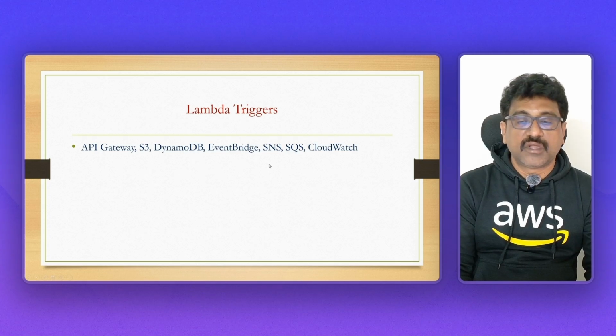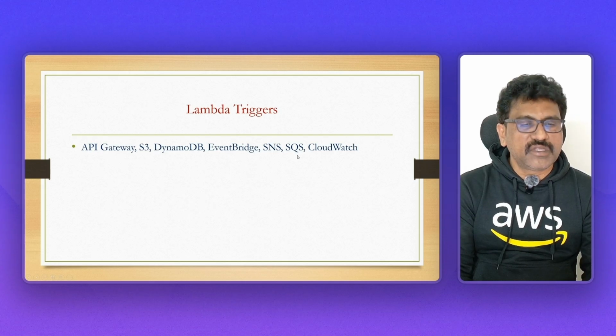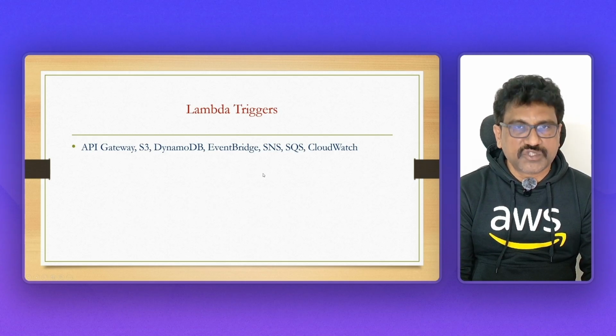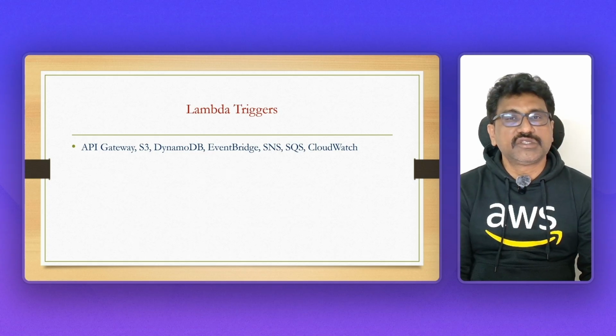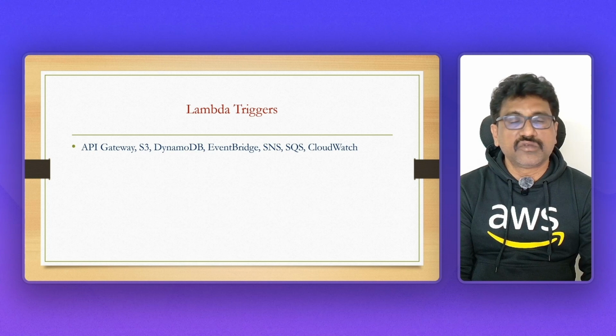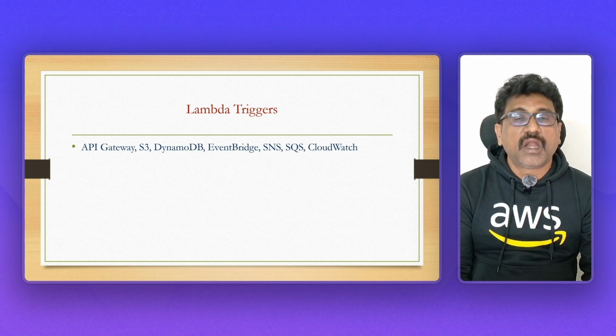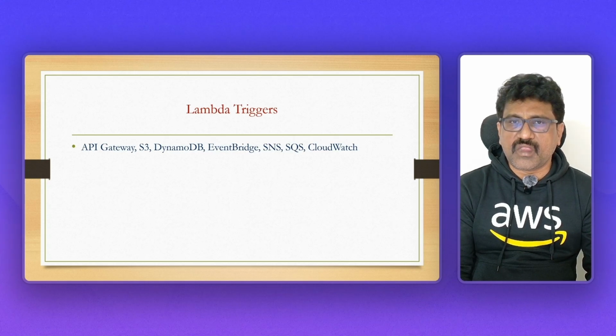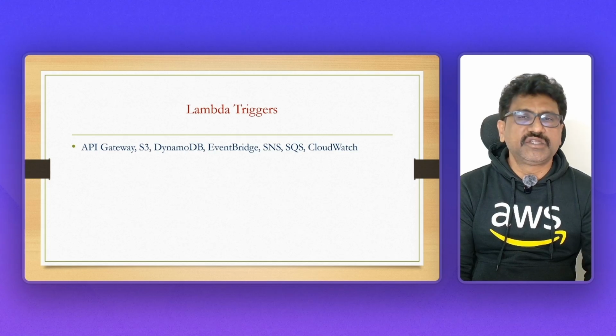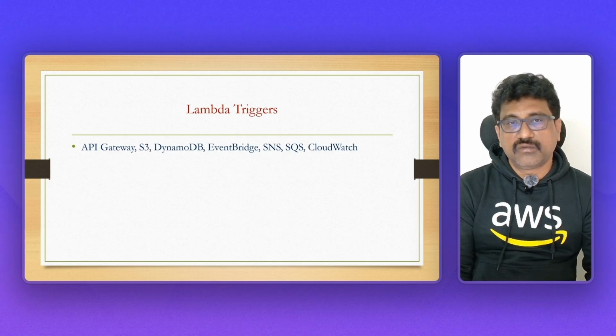And Lambda triggers: API Gateway, S3, which I've told you about, DynamoDB, EventBridge. Don't think much about all these things if you are a DevOps engineer. Don't think in depth, because most of the time we will be using EC2 instances, and only in some cases will we use Lambda. Trust me. If you are a cloud engineer or a cloud architect, please wait a few days. I will make another video with the complete Lambda content. You will understand better.